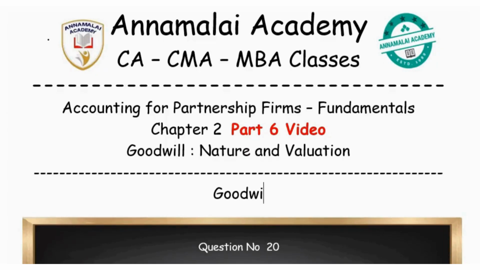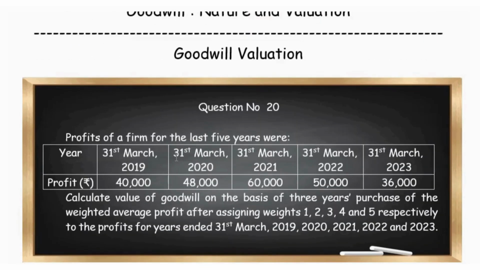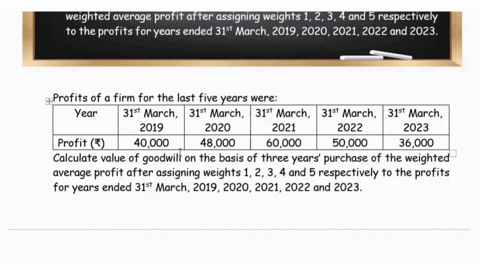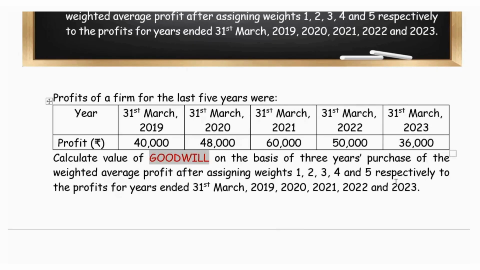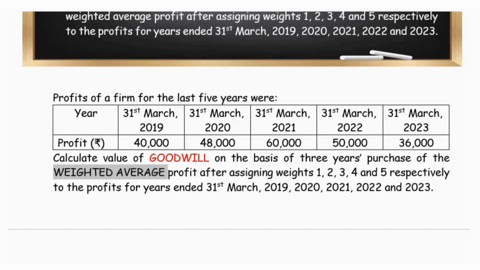Next question in goodwill valuation. We are given the question details about a firm. They have earned profits, and we are asked to estimate the goodwill. In this question, the goodwill is to be estimated on the weighted average method. We are asked to apply the weighted average method to evaluate the goodwill, and we are given the weights for 5 years.